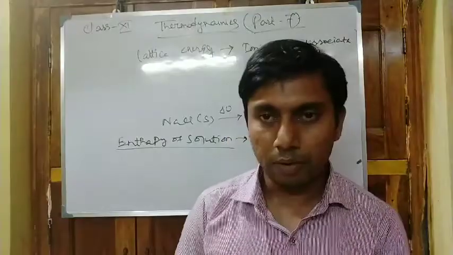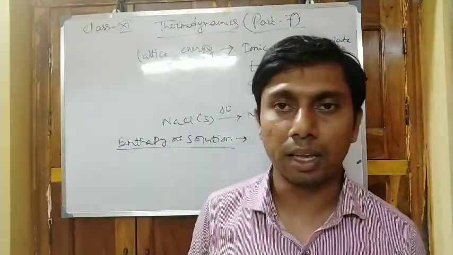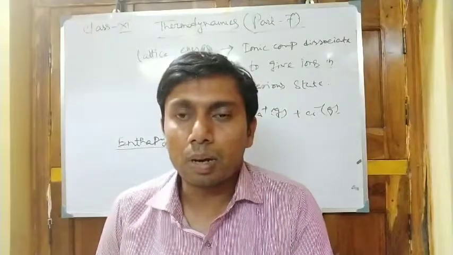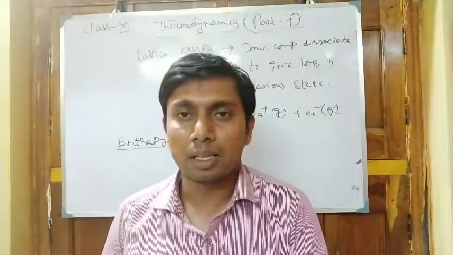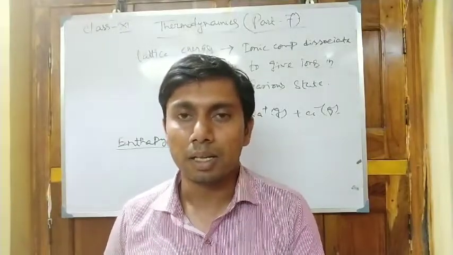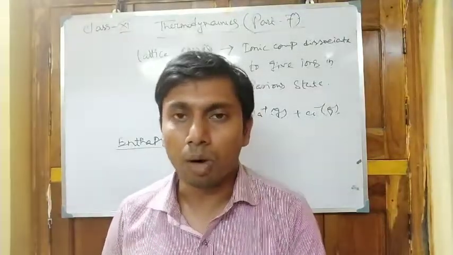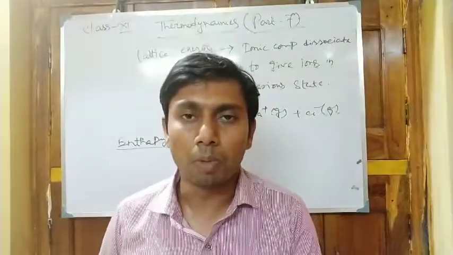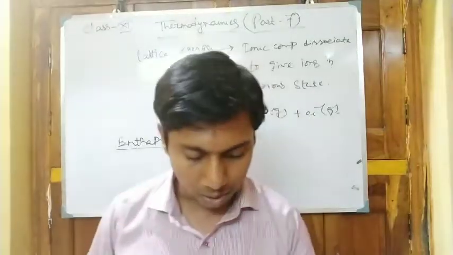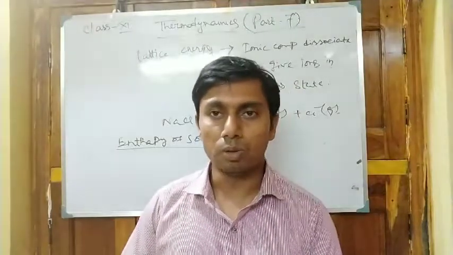Now we can relate the enthalpy of solution with the lattice energy and the hydration enthalpy. So what is hydration enthalpy? When an ionic compound dissociates to gaseous cation and anion, for NaCl it is Na plus gas and Cl minus gas, then in the aqueous state it will make a complex with the water molecules. The combination of these two terms, lattice energy and hydration enthalpy, is equal to the solution enthalpy.